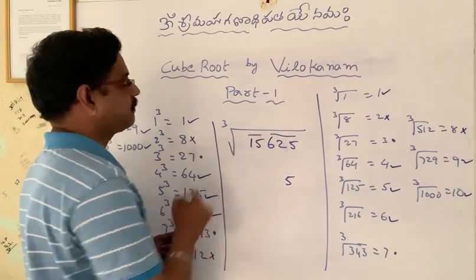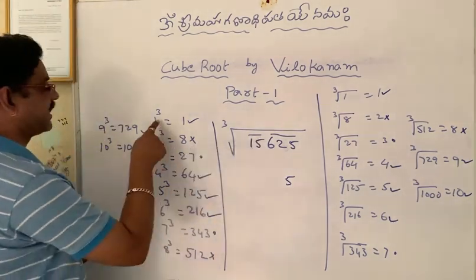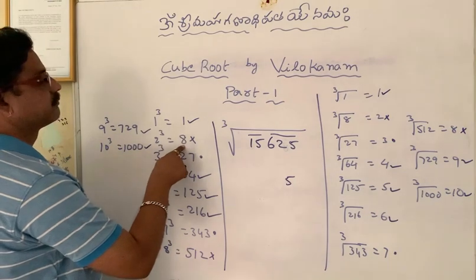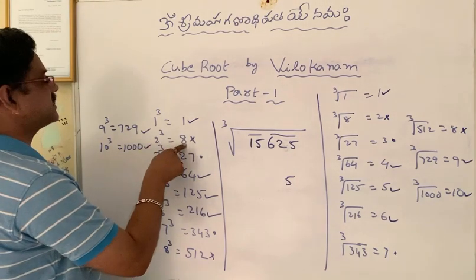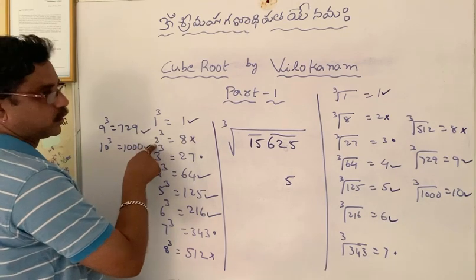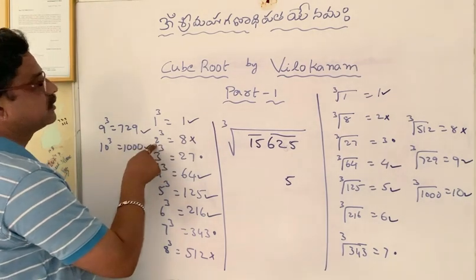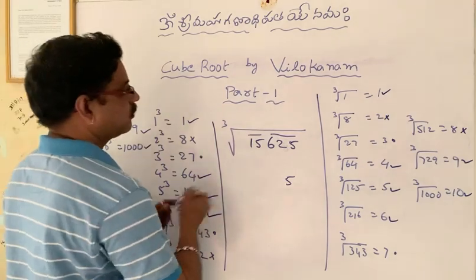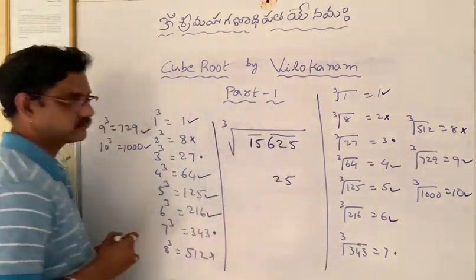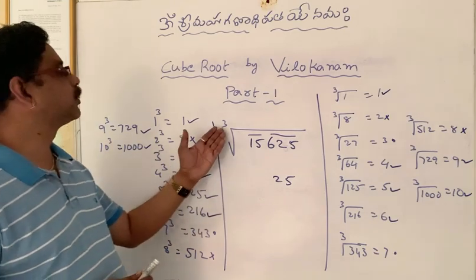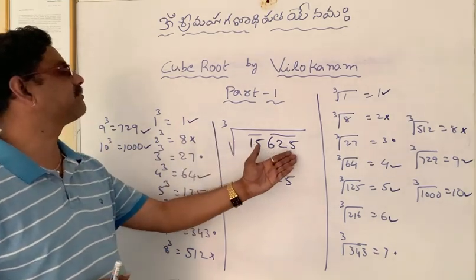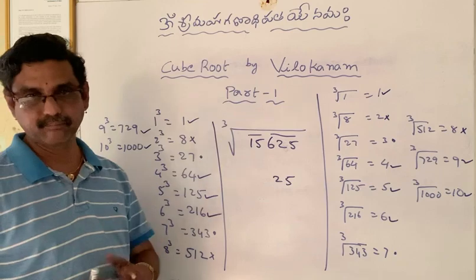Now 15. What is the perfect cube near to 15? 8. And 8 is the cube of 2. So the answer here is 2. So the cube root of 15625 is 24.